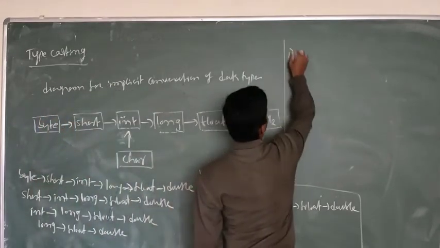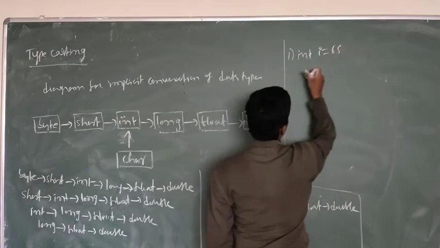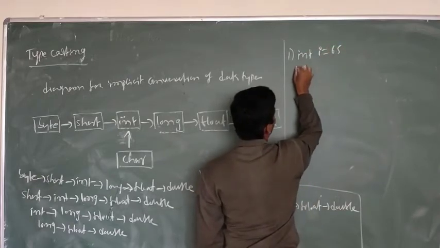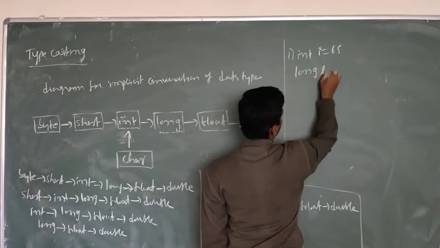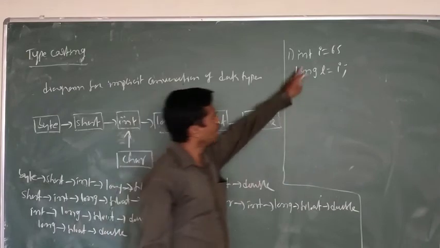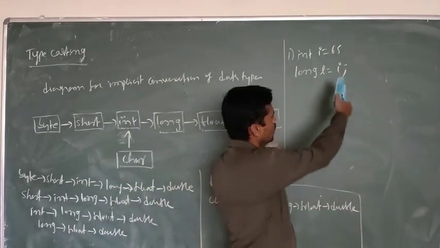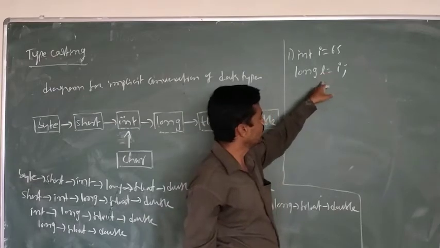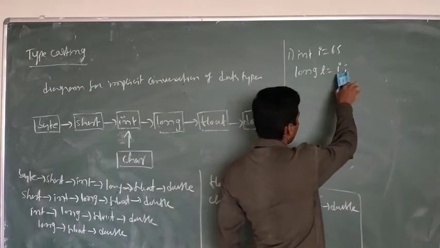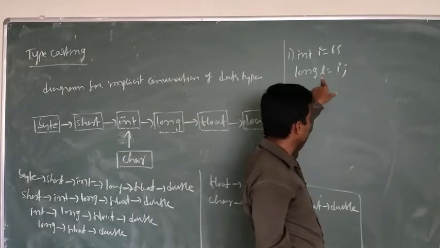For example, int I is equal to 65, then long L is equal to I. So now I am converting integer to long. The right value is assigned to the left variable, so I is assigned to L. I is the source, L is the destination.